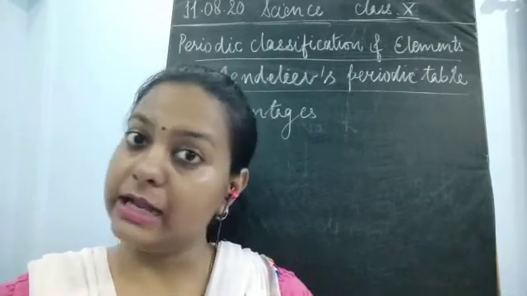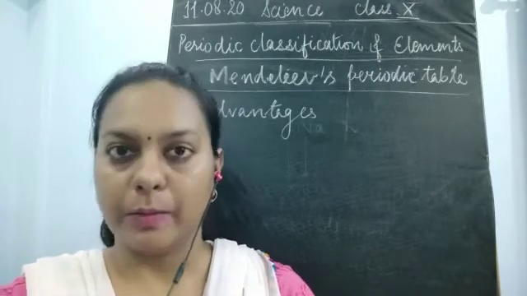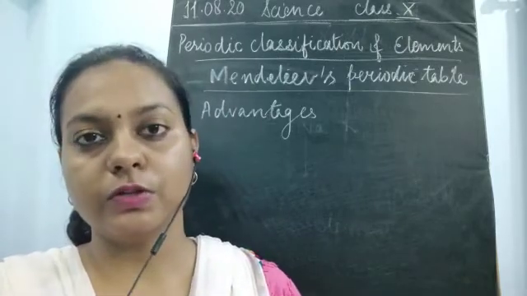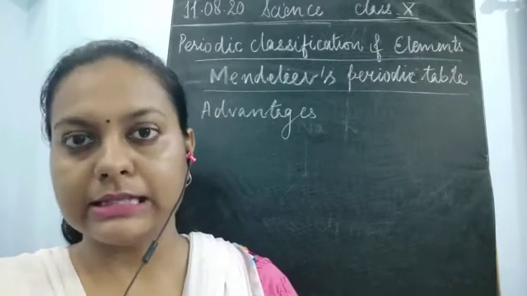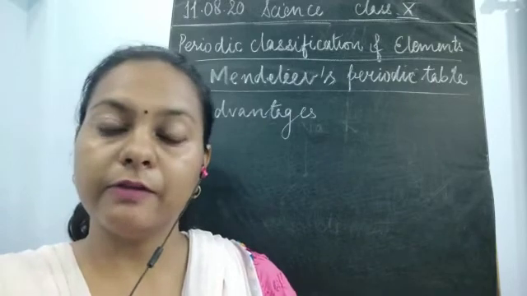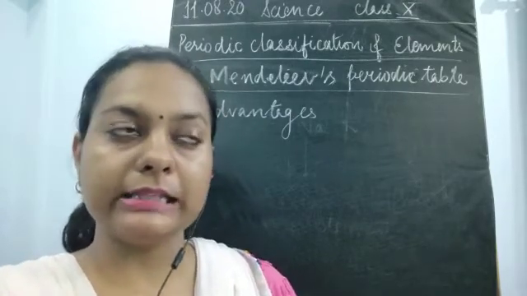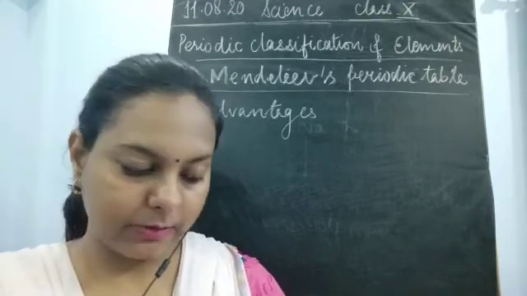Why did it get success? Because not only the criterion of atomic mass was taken up, there were so many other criteria which were also included. The first criterion was atomic mass, the second was physical properties, then chemical properties. If the physical and chemical properties of elements were matching, they were placed in the same column, under the same group.